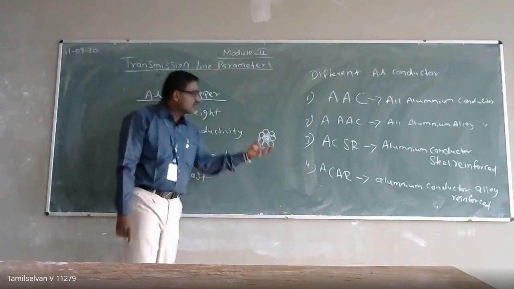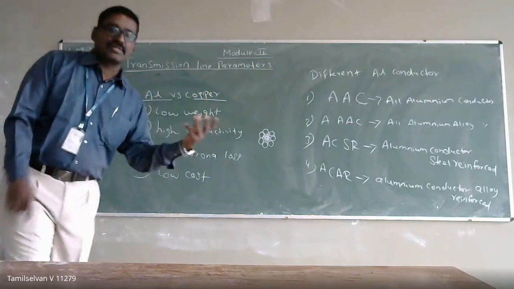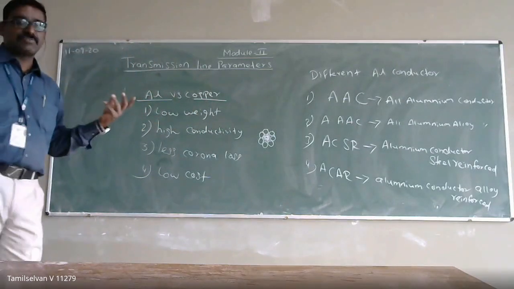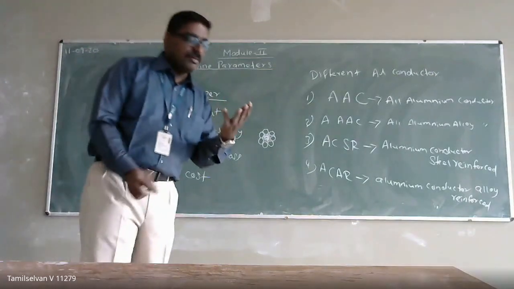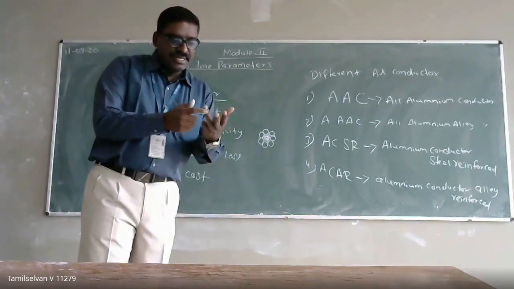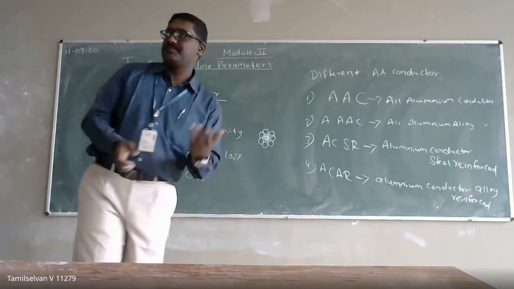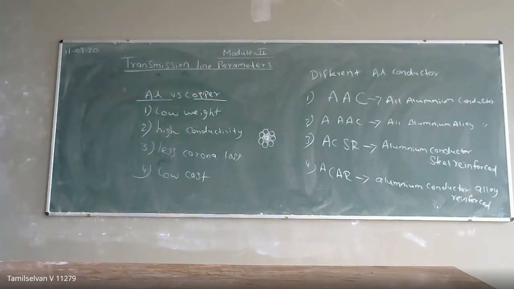Right? So this is the introduction. What about your transmission line conductors? So now we are going to our transmission line parameters. Right? So in your electrical circuits, you studied about your resistor, inductor, and capacitor. So what is the property of a resistor?